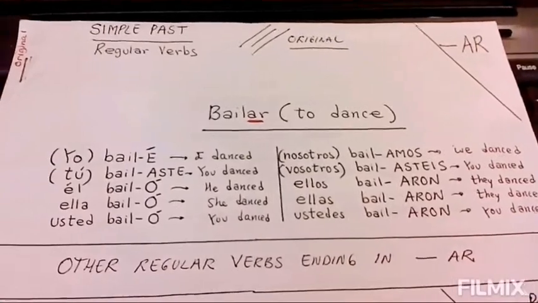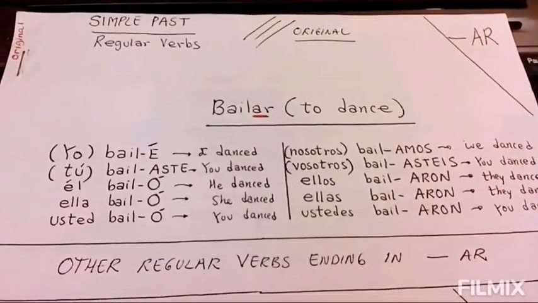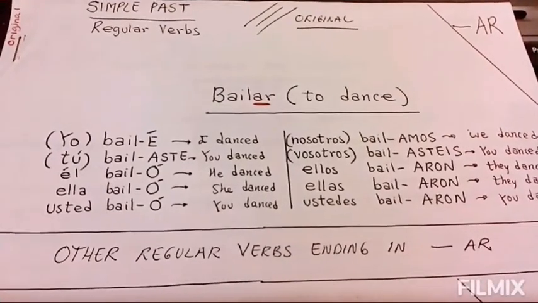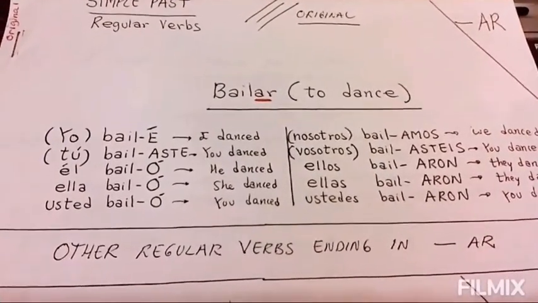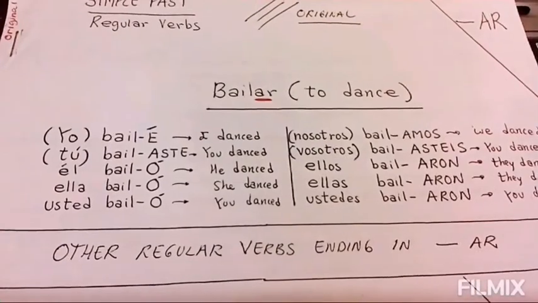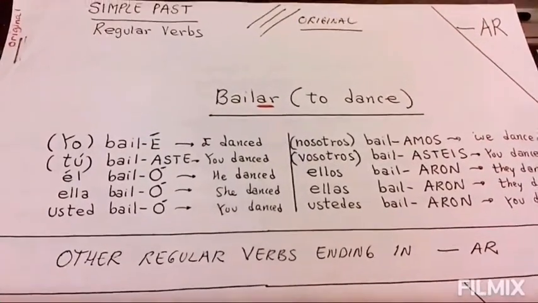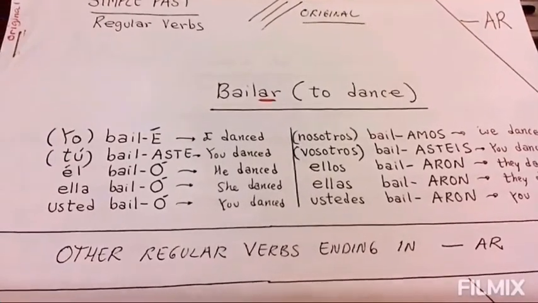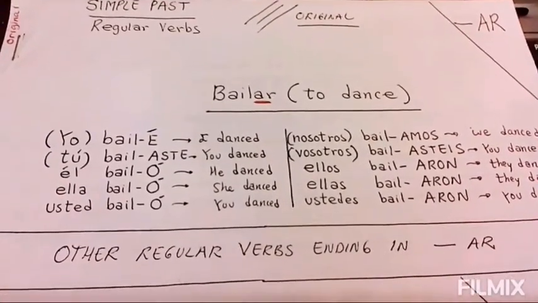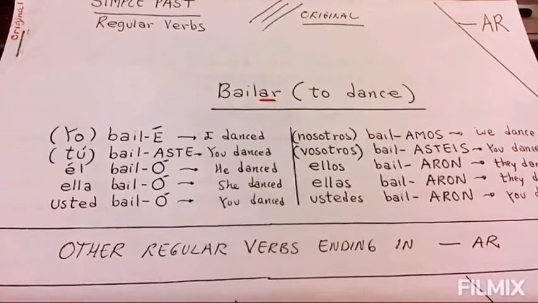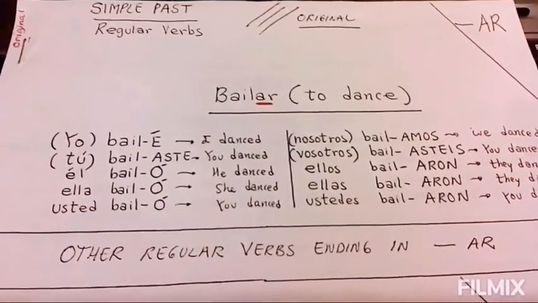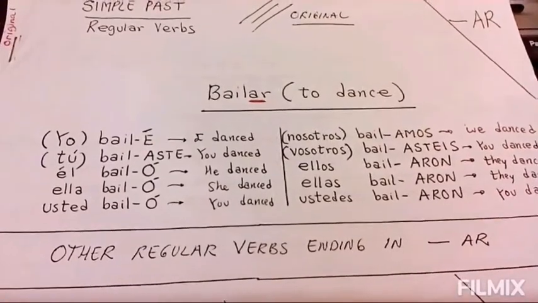So, the first thing I need to say is that unfortunately, when it comes to the past tense, you will need to learn another 6 endings. By now, I guess you already know the present tense and you have already learned those 6 endings. As you know, this will take practice and a bit of the old-fashioned repetition.